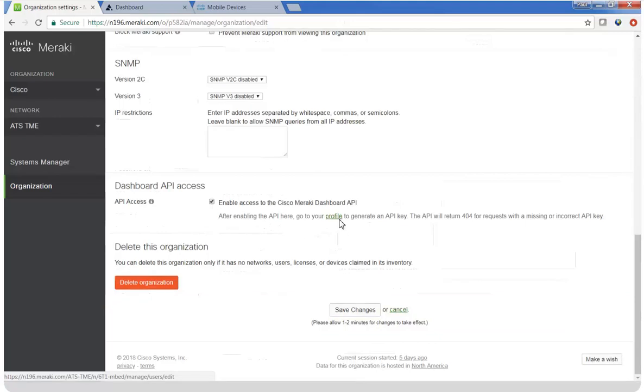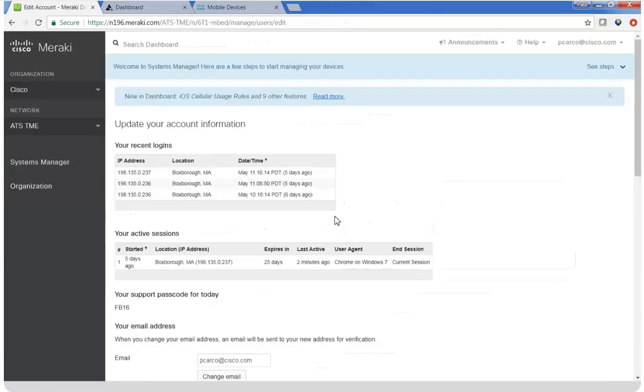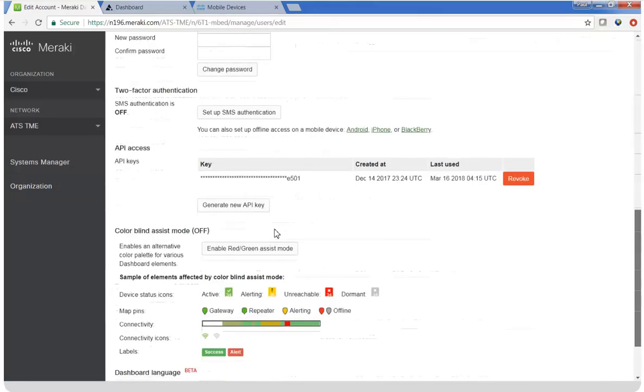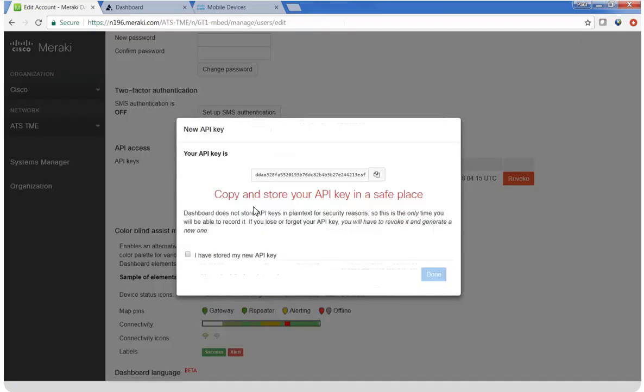Now we're going to navigate to the profile. This is not the profile that we just created, but actually your account profile. And we're going to generate a new API key. We're going to use this API key in the next couple of videos to integrate AMP for endpoints, which is the Clarity extension of Cisco Security Connector, and then of course Umbrella. So we generate the API key. Important to copy this and save this, because you're going to need it in the next step.